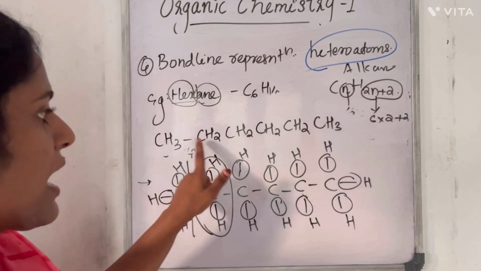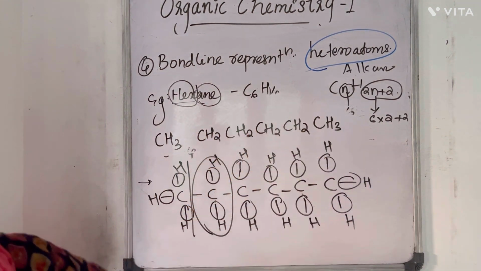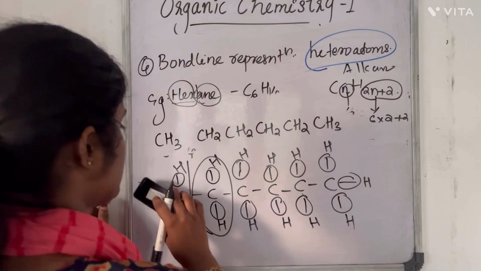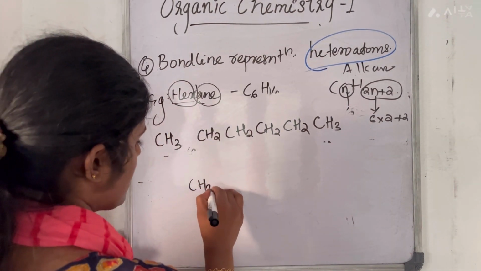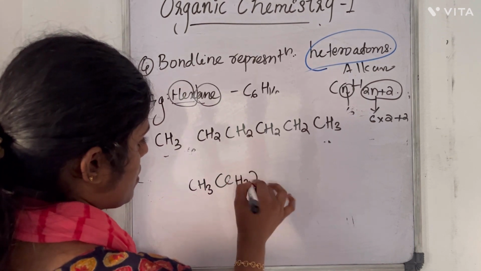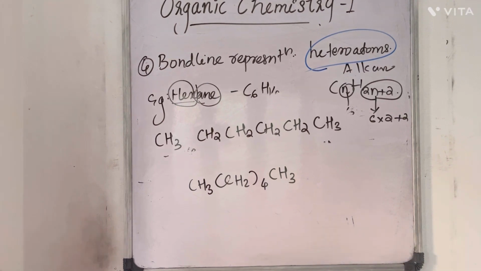Now again we have identical groups 4 times: 1, 2, 3, 4. So we can represent the multiple as a subscript. So CH3, CH2 4 times, CH3. So this will be the condensed structure.